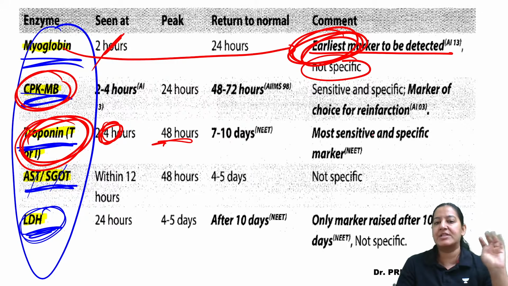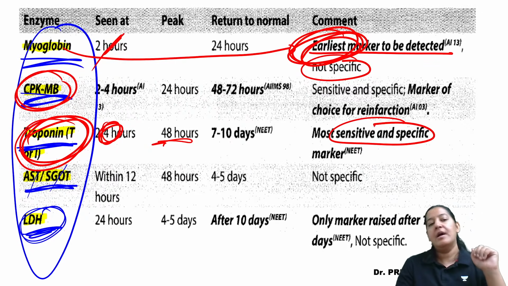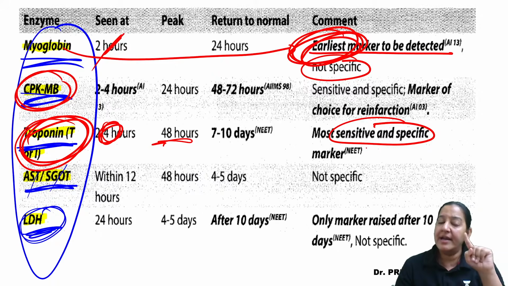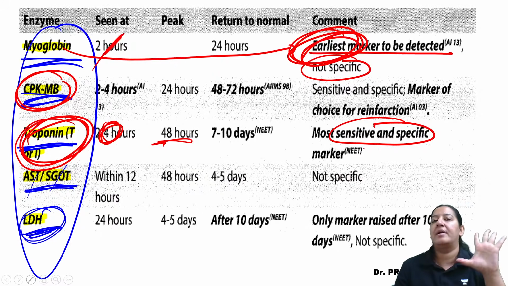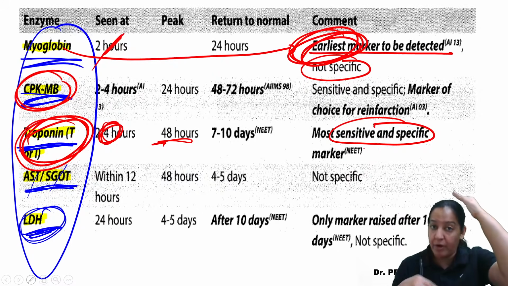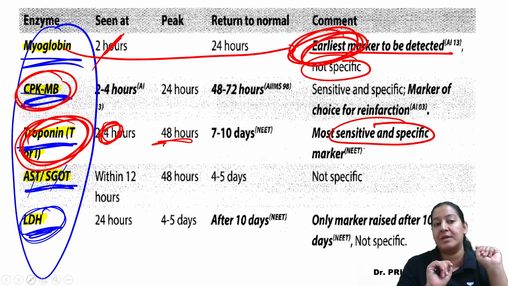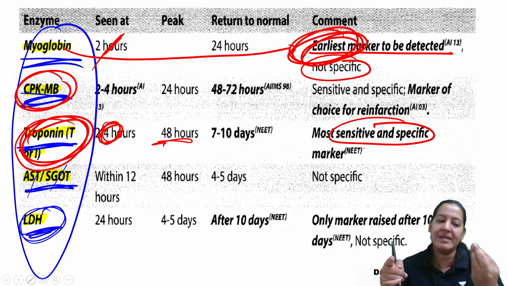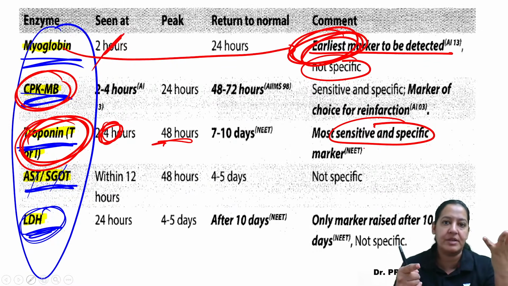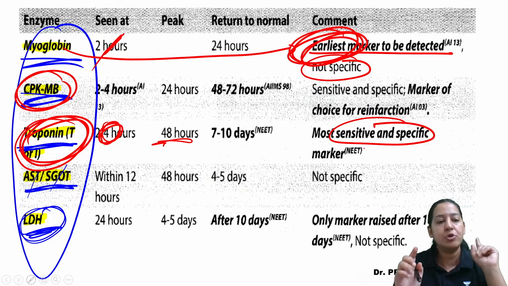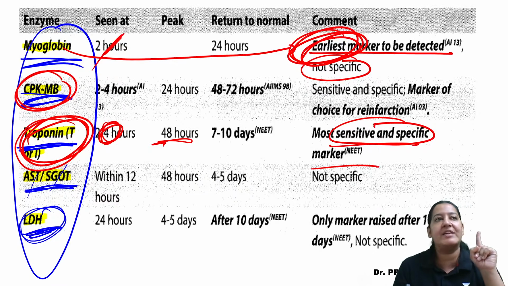So they are not earliest, but they are specific and sensitive. If you find troponin T or troponin I in the blood, it is definitive the patient has MI, because no other cell in the human body from head to toe has this enzyme. Only heart cells have this enzyme in the cytoplasm. If these enzymes are present in blood, it means some of the heart cells have already burst. MI is certain. MI is a confirmed diagnosis. So troponin T and I are the most sensitive and specific markers.